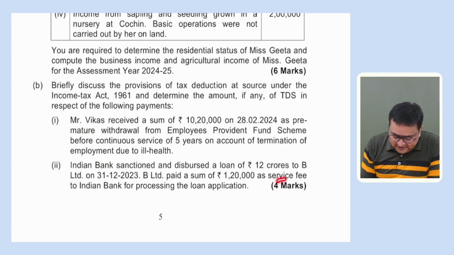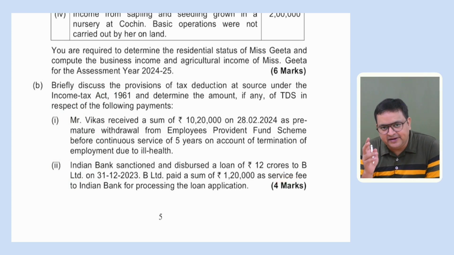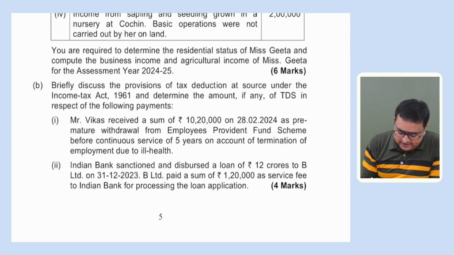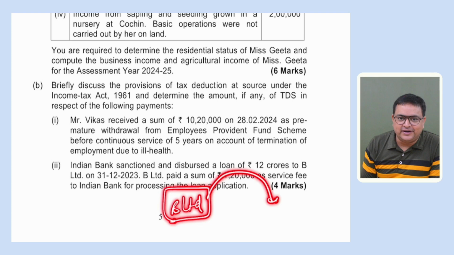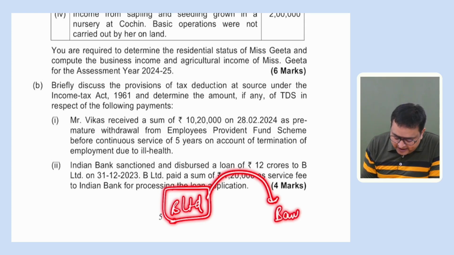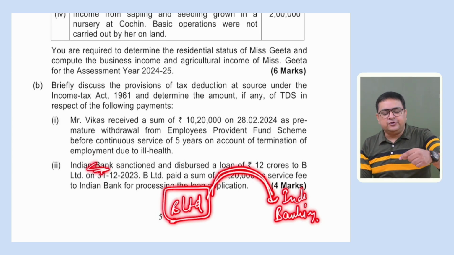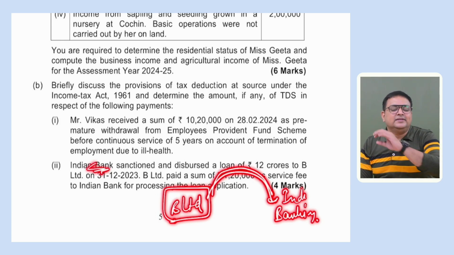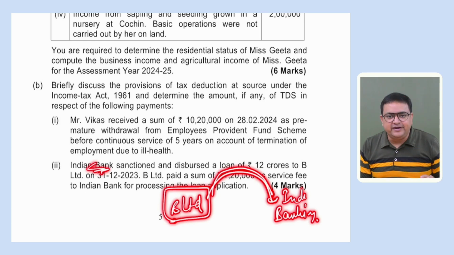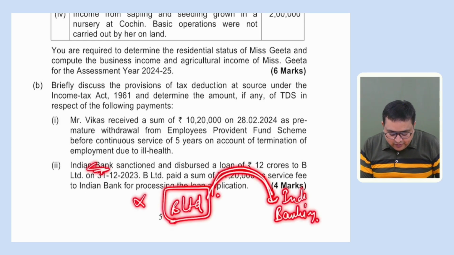So because service fees is in the nature of interest, TDS is applicable on such amount under 194A, right? The rate of TDS is 10%. So B Limited, because B Limited is a company, they can deduct TDS. But to whom they are paying, that is also important. They are paying to a banking company, to Indian Bank, right? So whenever you pay to government or to a banking company, then TDS cannot be levied. So here again there would be no TDS implications.